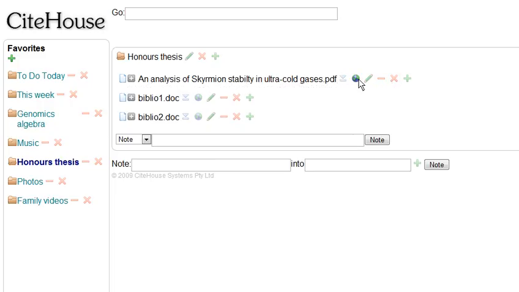And this is what CiteHouse is all about. You can organize your life through CiteHouse. You can probably think of a time when you had an extremely complicated project to do, and it felt like you're in a web of competing priorities and incompatible systems, and CiteHouse simplifies this. CiteHouse gives you the flexibility and the power needed to organize your life, no matter what you're doing or where you are in the world, and it does it from one central portable location on the web.